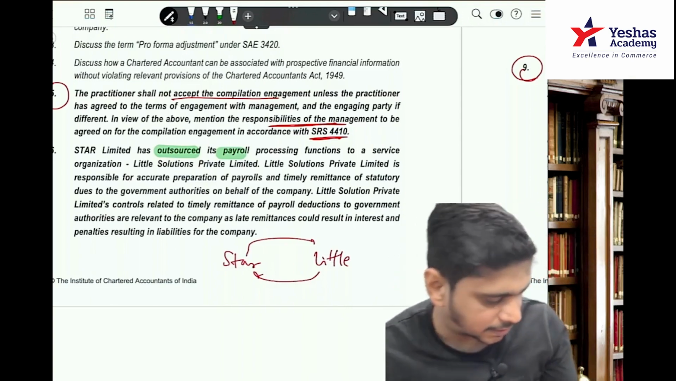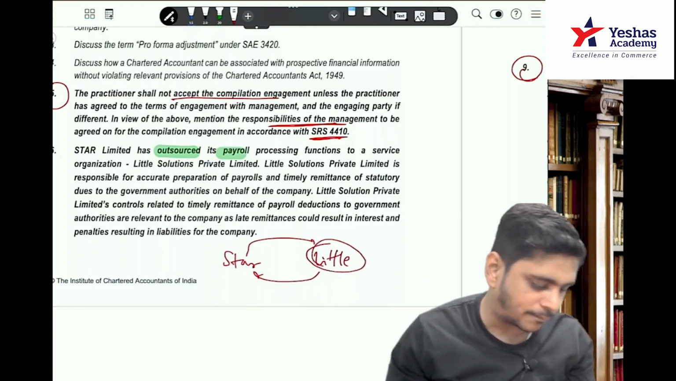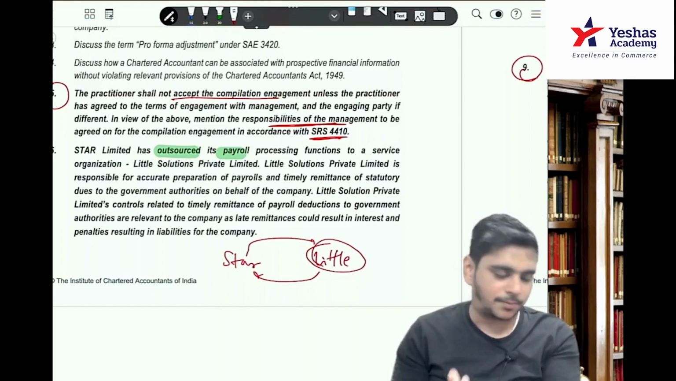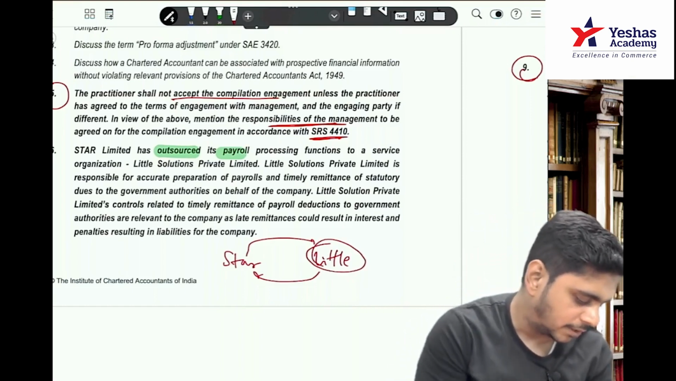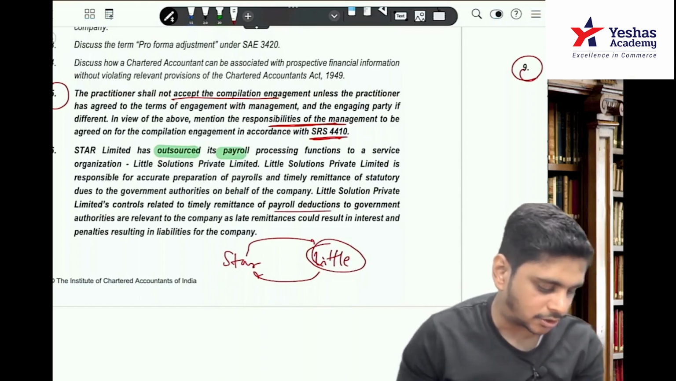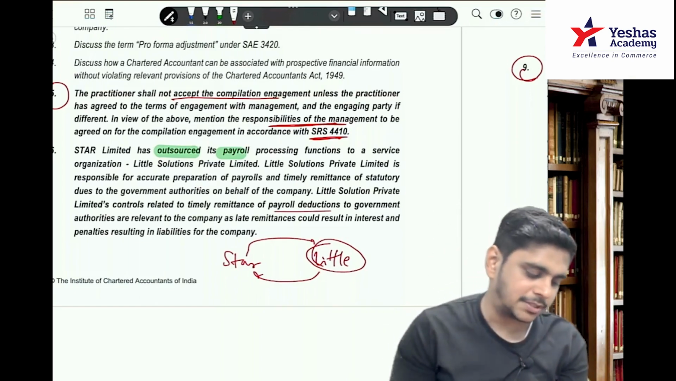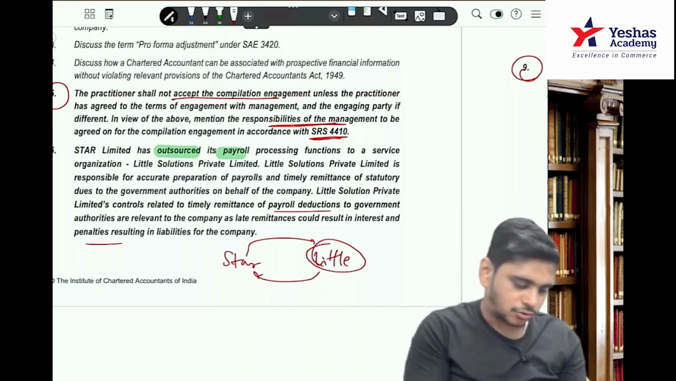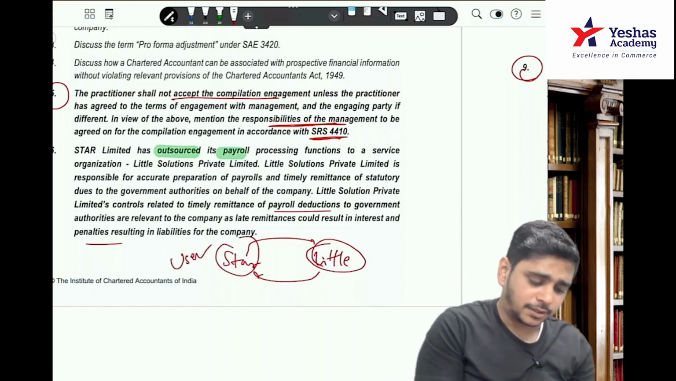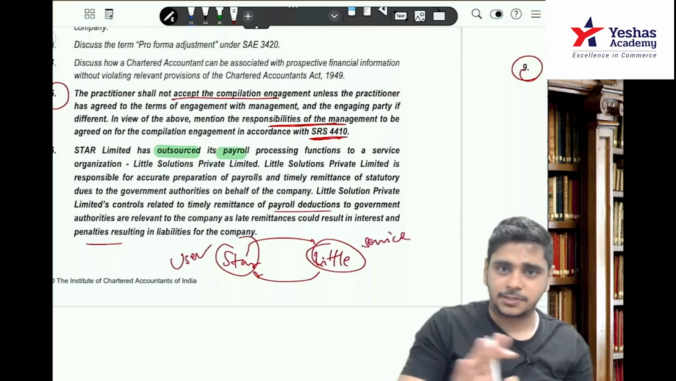Little Solution is responsible for accurate preparation of payroll, HR payroll, and timely remittance of statutory dues to the government authorities. Little Solution controls related to timely remittance of payroll deduction to government authorities are relevant to the company, as late remittance could result in interest and penalty in the liability for the company. So Star is user, this is service. I hope the diagram is clear.